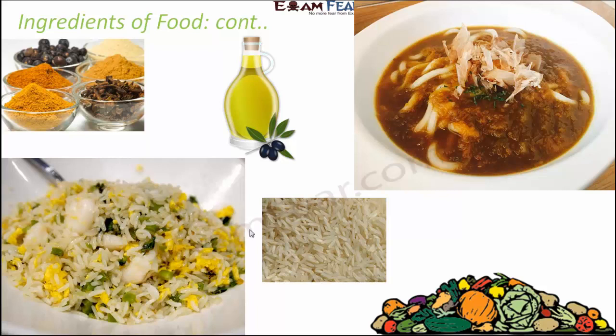Here you don't need one or two things, you need a lot of things. And each of these ingredients, whether you talk about the rice, the oil, the spices or the vegetables, these are the things which give us nutrients which we need to get energy for our survival. So the rice would give us carbohydrates, the vegetables would give us minerals and vitamins, this oil might give us some fat. That way all these ingredients actually give us the nutrients that we need.